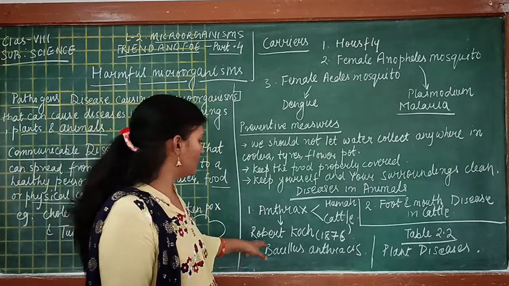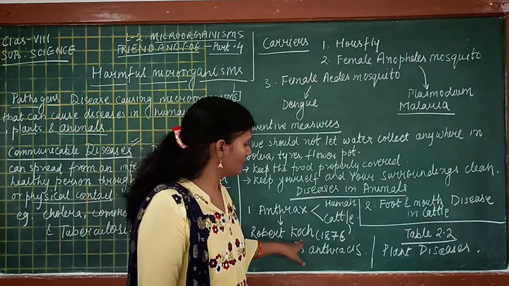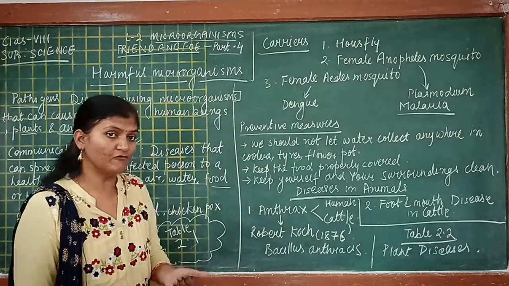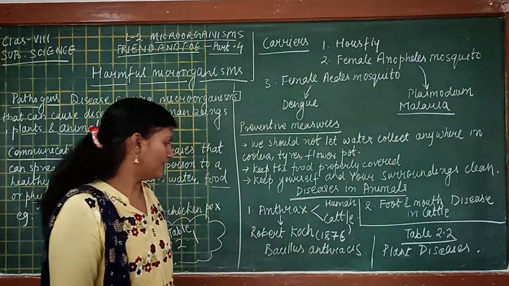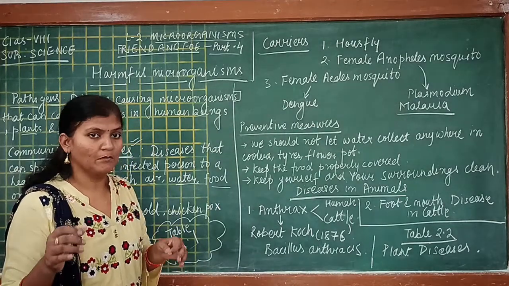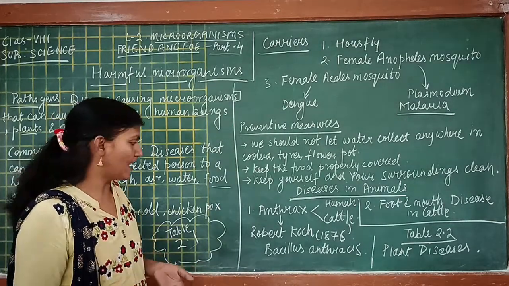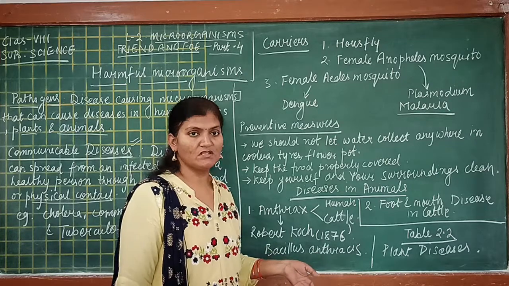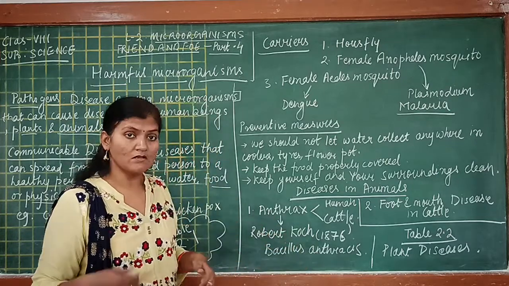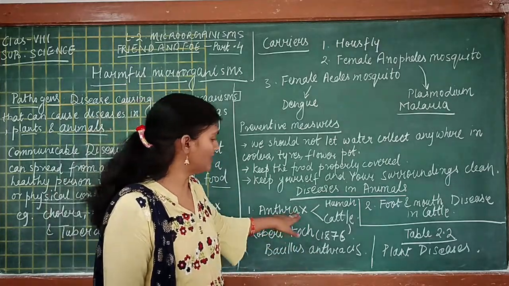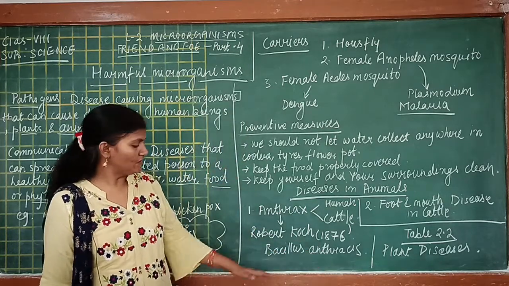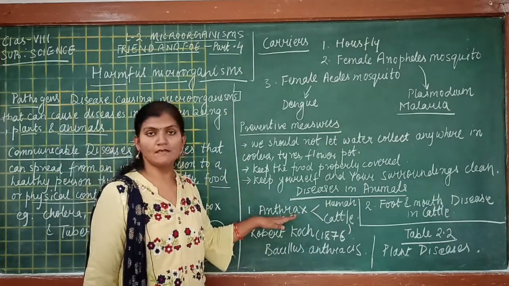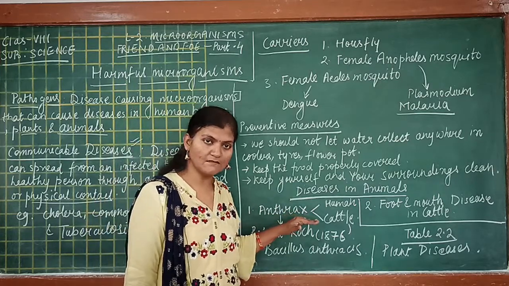So it was Robert Koch who for the first time in 1876 identified the bacterium, and the bacterium which is the causal organism for anthrax disease is Bacillus anthracis. So this bacterium causes the disease anthrax. So this is the first disease in animals.